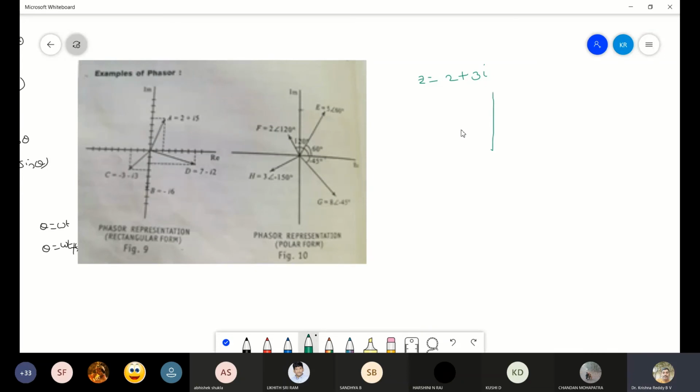So for this, if you draw the phasor, this is the X axis and this is the Y axis. This is Y dash and this is the X dash axis. So let me take a little length.